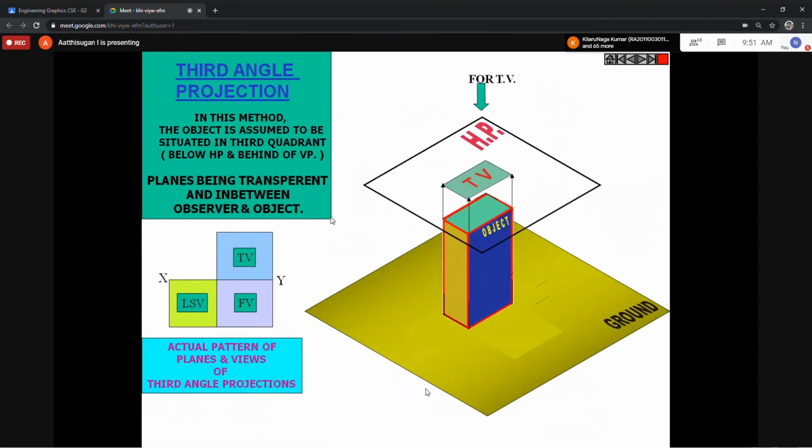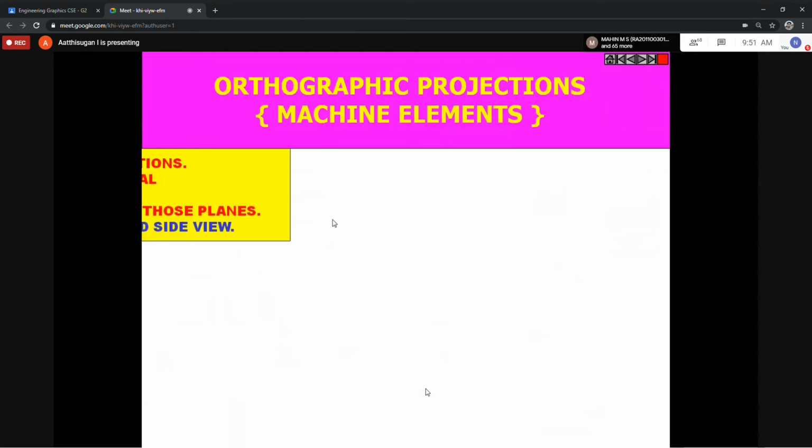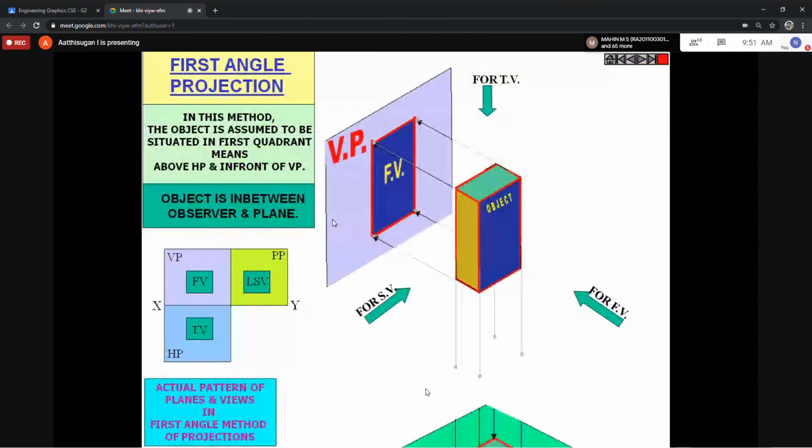So here I don't want to discuss fully. It is the same, just inverse. In first angle projection, the top view will be above and the front view will be below. I'll move fast, I got some problem. Then I'll explain.